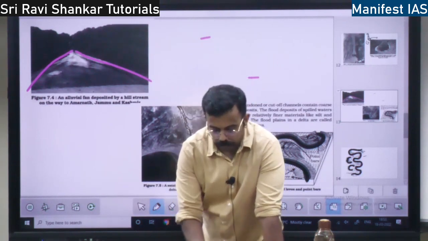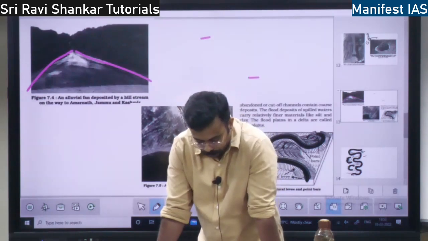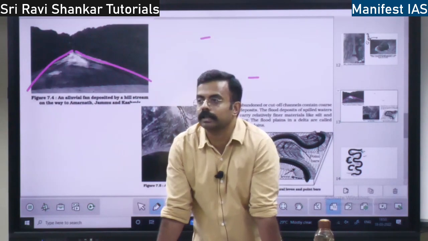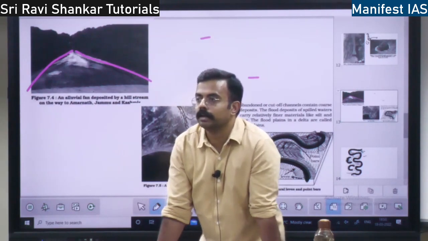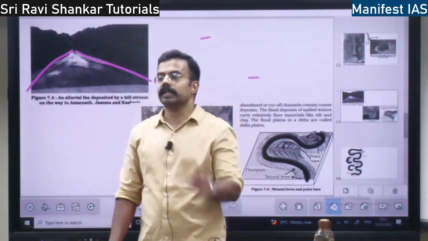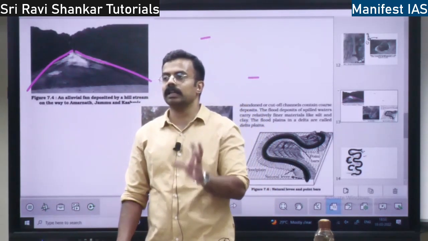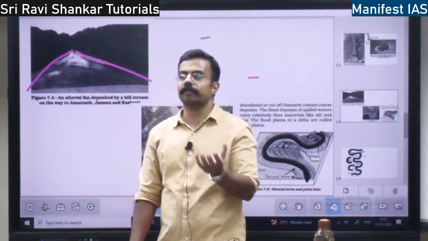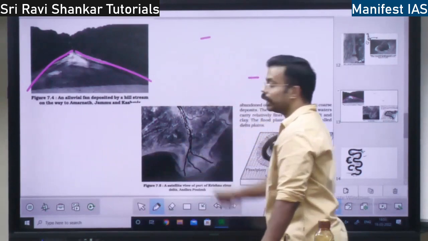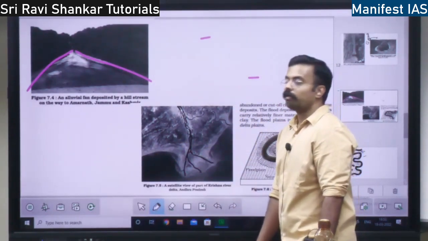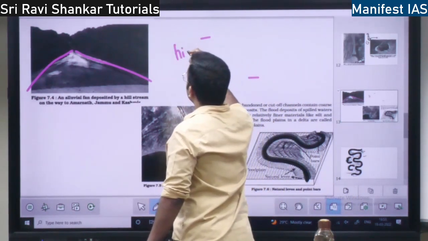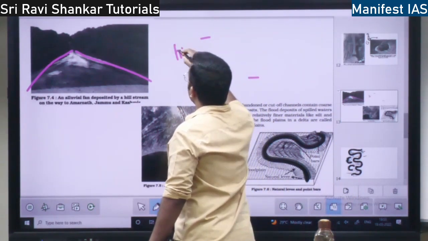So here one difference is there between the alluvial fan and the delta. In the alluvial fan, all the materials will be deposited together, whether it is bigger material, smaller material, material with a lot of weight or less weight, everything will be deposited together. Whereas in the delta, there will be stratification. What do you mean by stratification? Material with high weight.